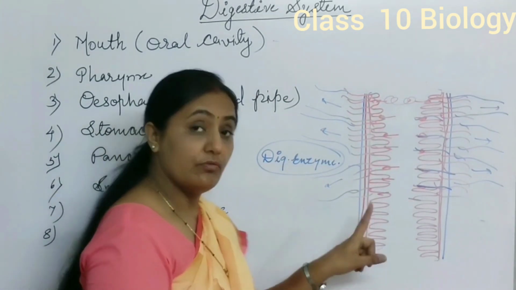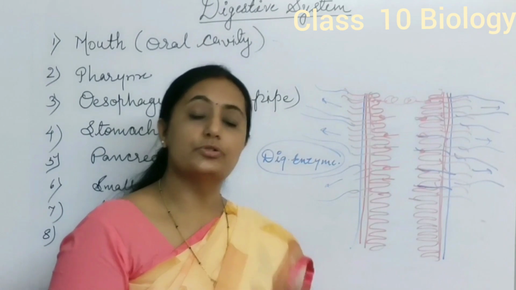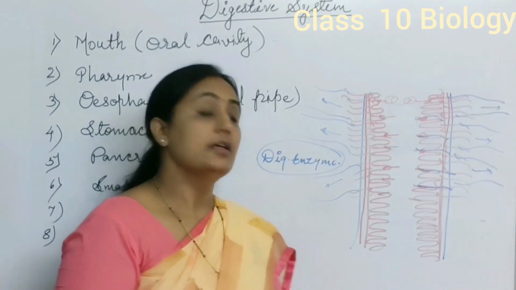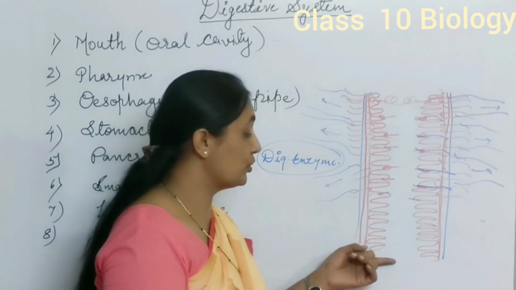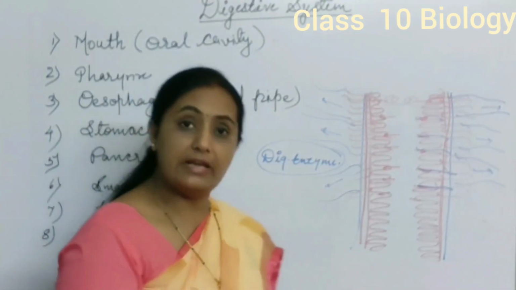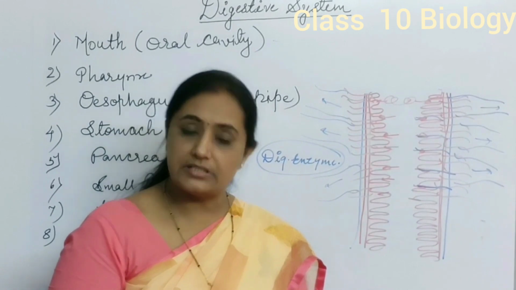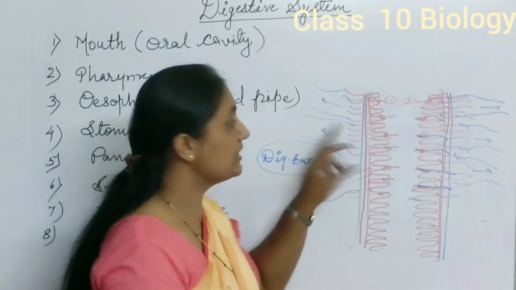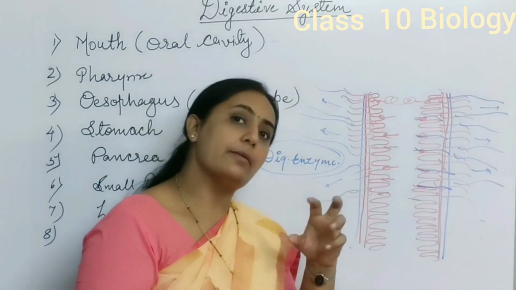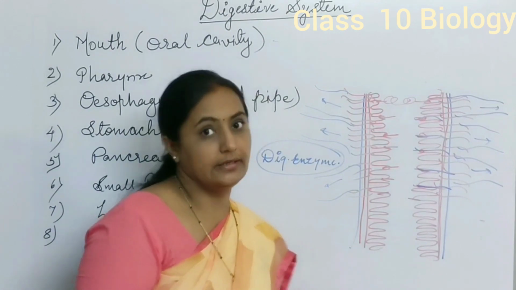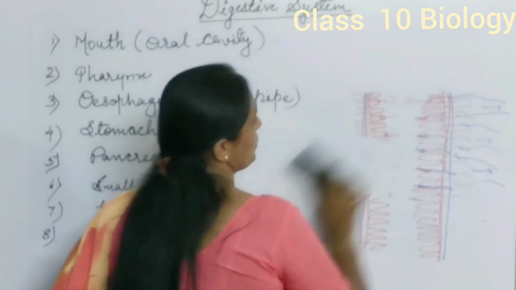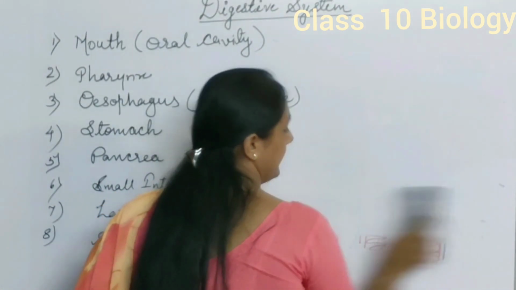These villi increase the surface area of absorption and are richly supplied with blood vessels. As a result, food material is absorbed by villi much more and supplied directly to the blood. So that is the function of small intestine, where complete digestion of food material takes place.